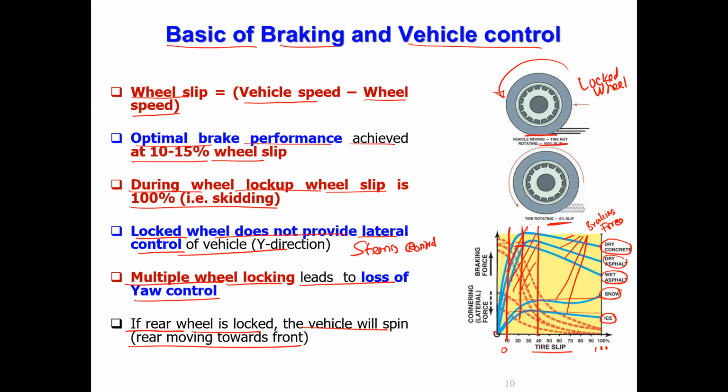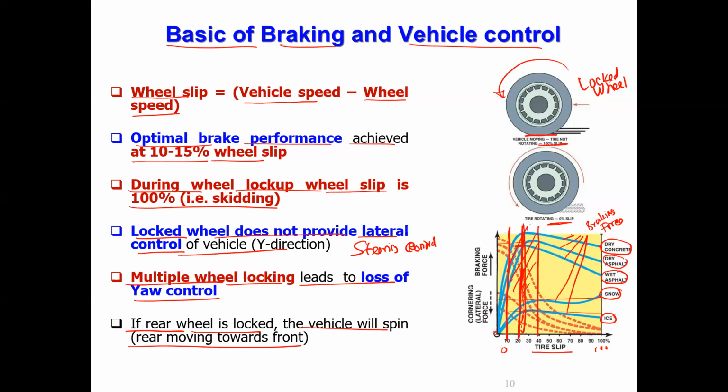This is the peak value, available at something around 15 to 20%. Correct? So that means the wheel slip is always around this. If the slip is around that percentage only, you are getting maximum braking force.